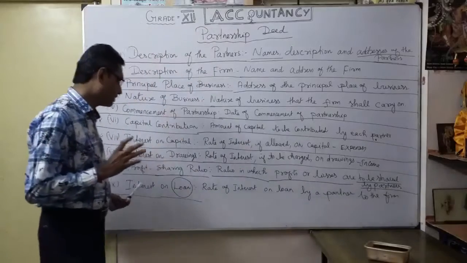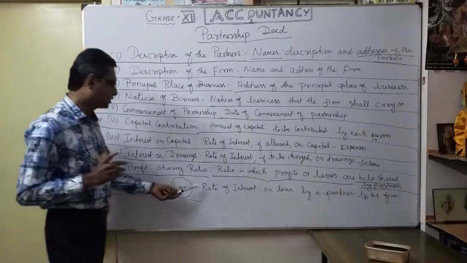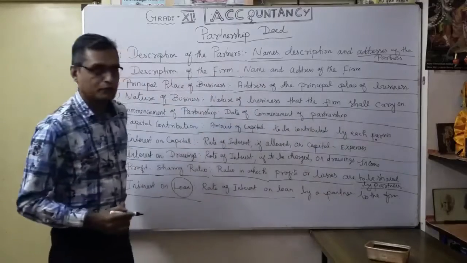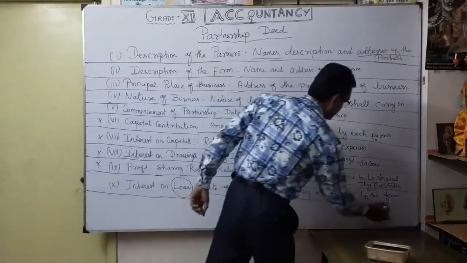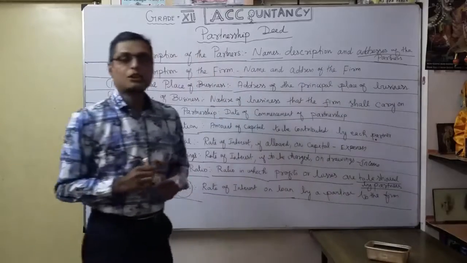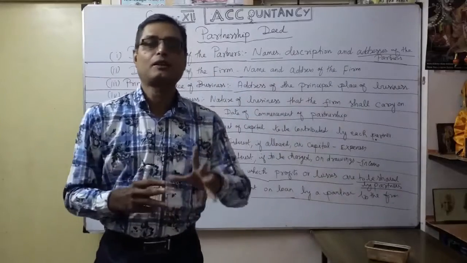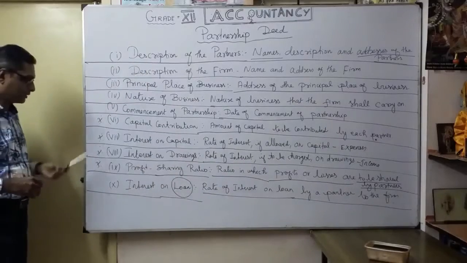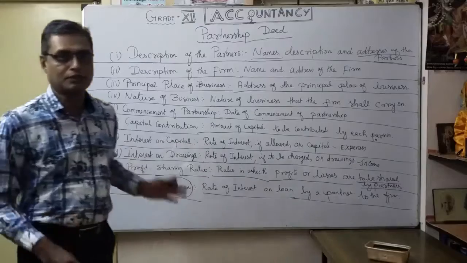You want to mention that very clearly: the rate of interest on a loan given by a partner to the firm. Suppose any loan is given by a partner, what interest does the firm have to pay? These are the pieces of information you want to mention in a partnership deed. Now we will continue with the remaining information.